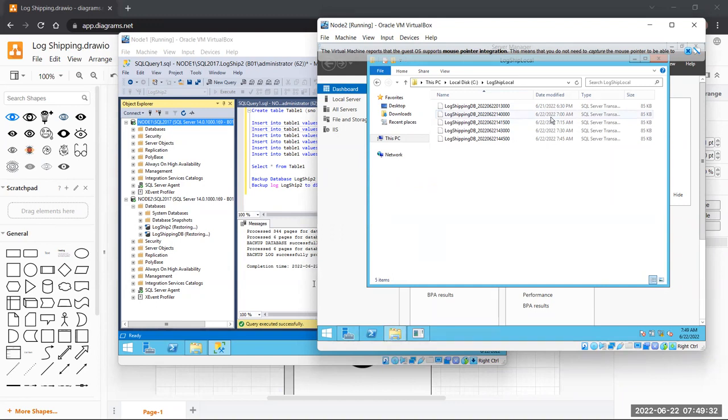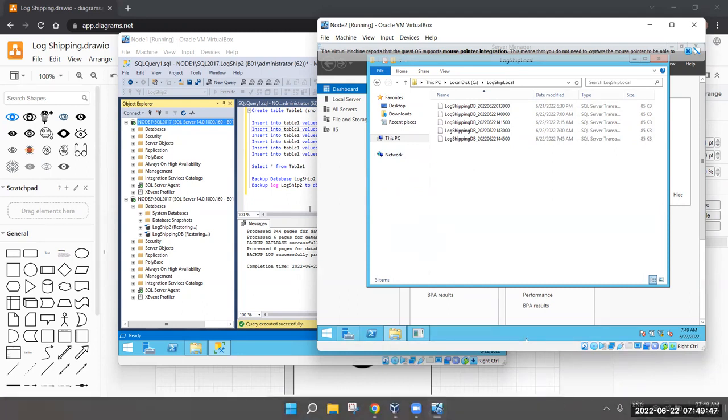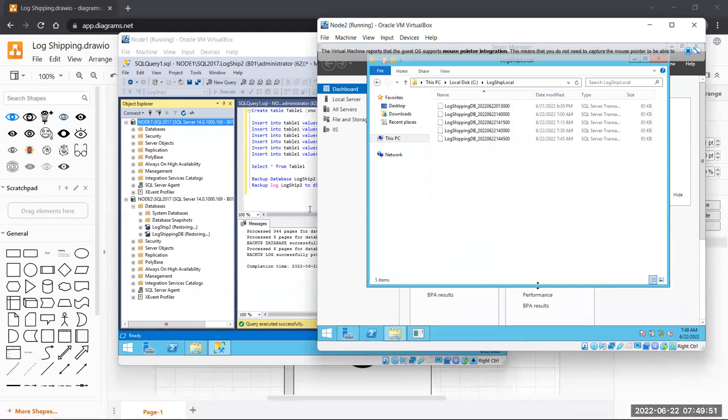Let's complete the first option that you told me first. You said that we can check in the local folder. In the local folder, there is no backup till now for logship 2. It will take 15 minutes, right? As I told you, yes. We'll still have to wait approximately 5-6 minutes, I guess.